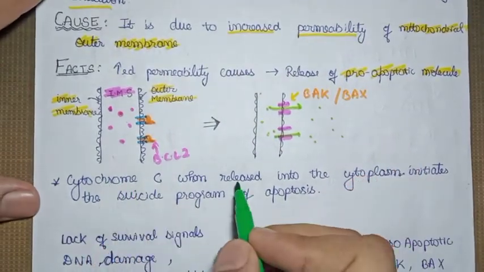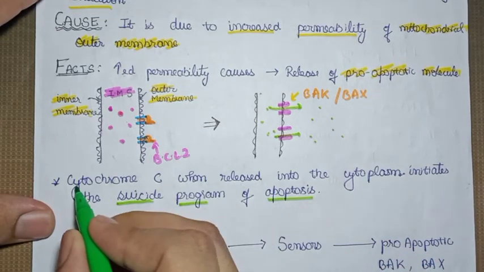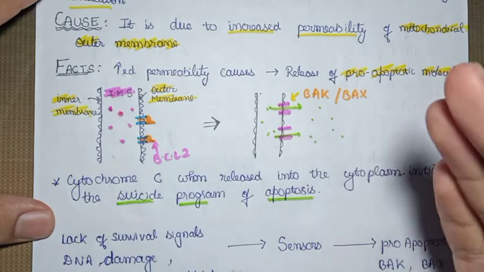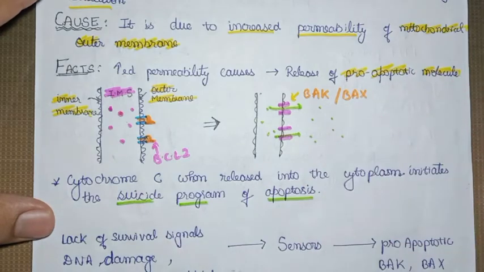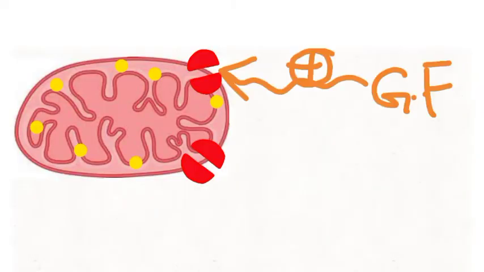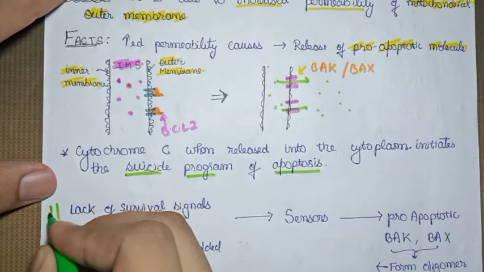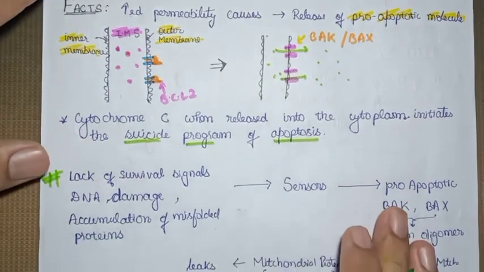Cytochrome C, when released into the cytoplasm, initiates the suicide program of apoptosis. Not only cytochrome C, we have other mitochondrial proteins as well, like SMAC and DIABLO, which I will tell you about in the later part of this video. In this diagram you can see the red BCL2 gene, the anti-apoptotic gene, stimulated by the growth factor. In the absence of growth factor or survival signals, the pro-apoptotic genes like BAK and BAX get activated and incorporated into the mitochondrial outer membrane, through which cytochrome C leaks out. Okay, so let's see how this intrinsic pathway is brought about.